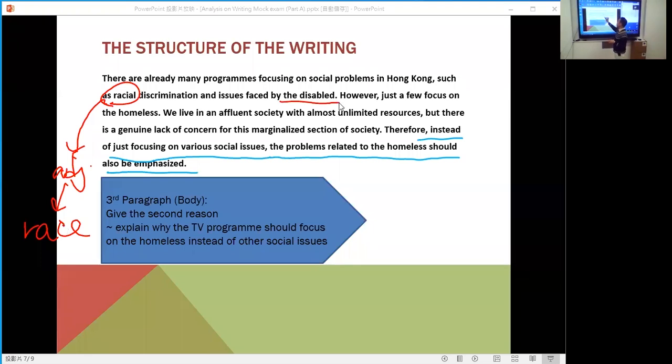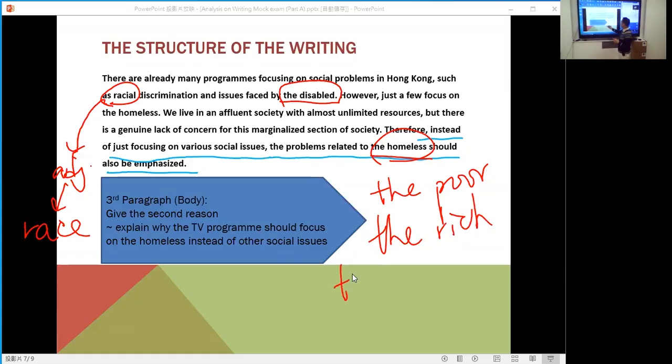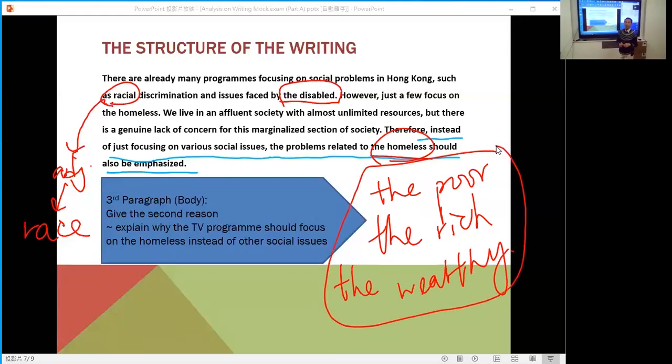The disabled. Also focus on the word the homeless. So remember, is this an adjective? No, this is not an adjective. If you add the before the adjective: the disabled, the homeless, the poor, the rich, or I can say the wealthy. So actually, these are different kinds of people. The disabled, the homeless.